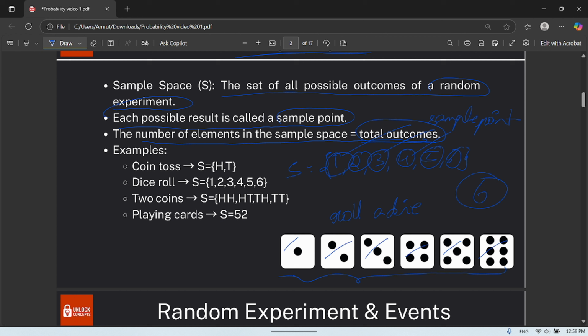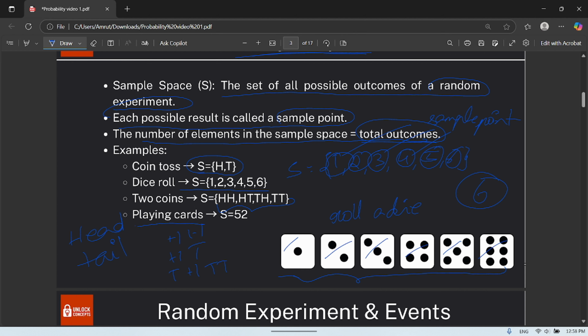If you roll a die, you will have 6 outcomes. If you toss a coin, you will have only two outcomes: one is head and one is tail. If you toss two coins, you'll have four outcomes: head-head, head-tail, tail-head, and tail-tail.